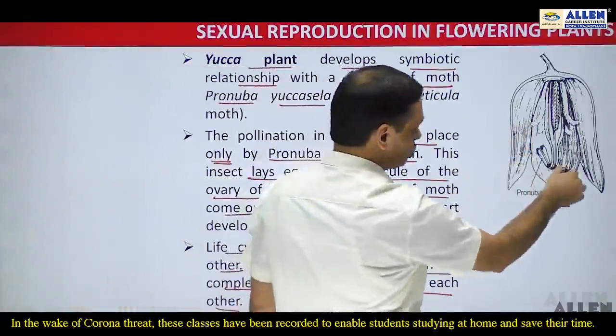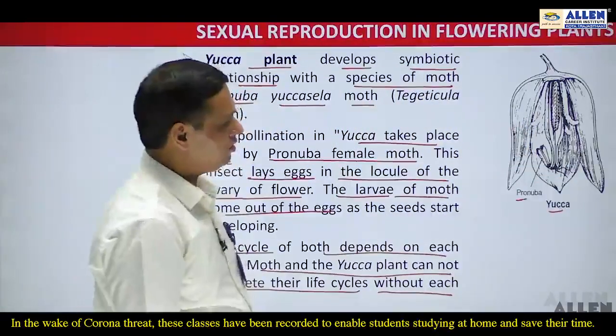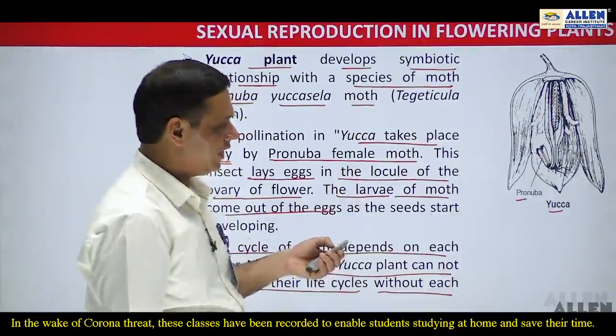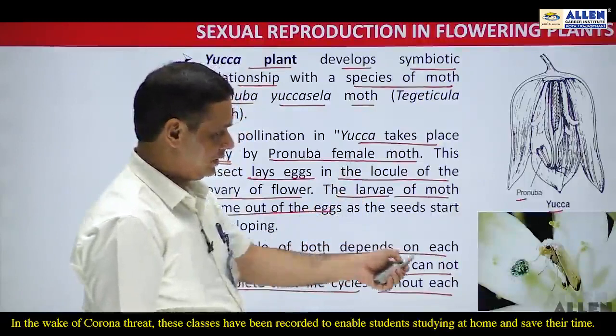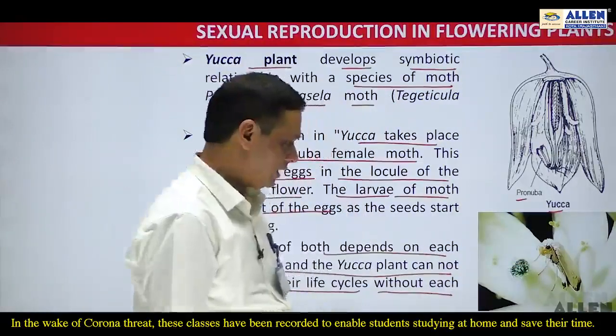This is the diagram which shows the yucca plant, inside which the pronuba female moth is present, laying down her eggs. This is the female pronuba moth on a yucca flower.